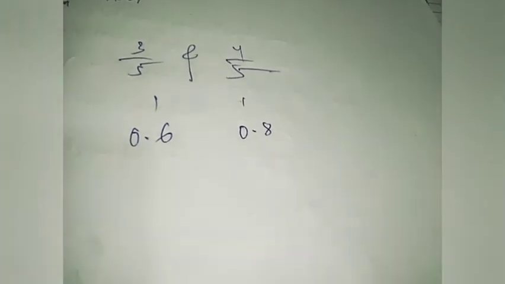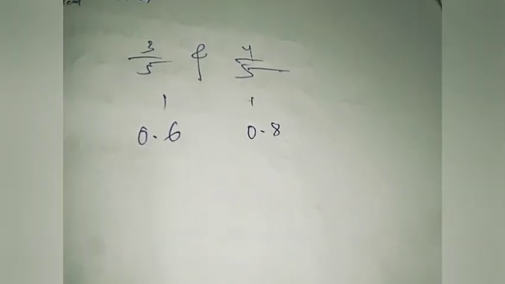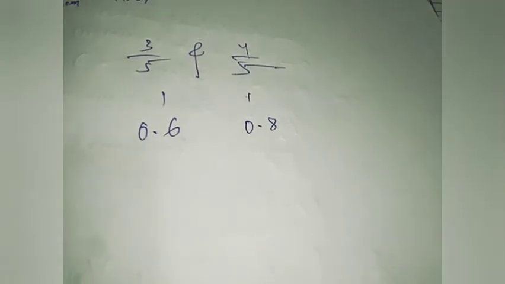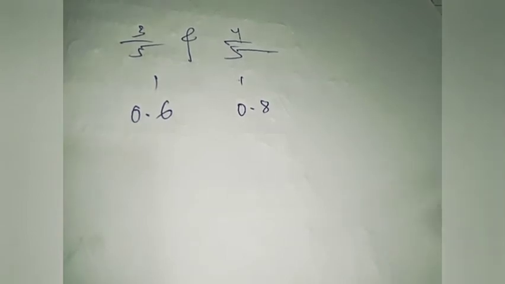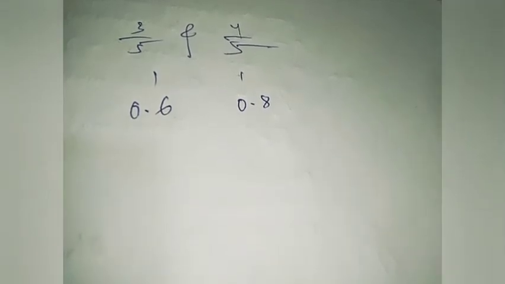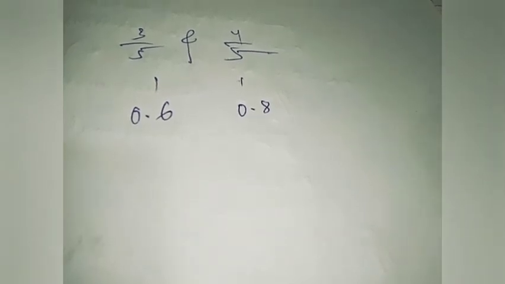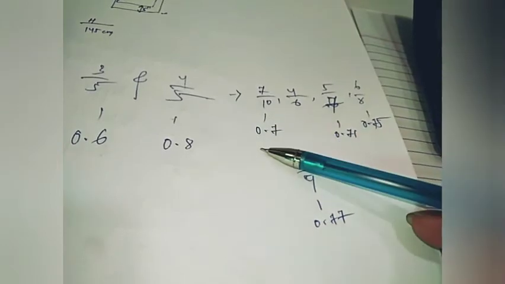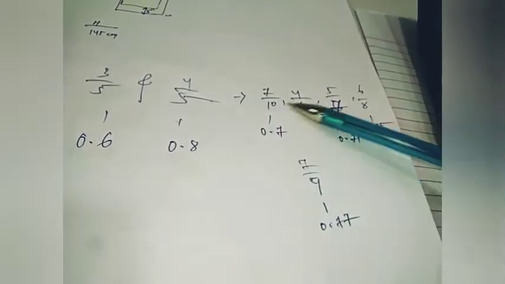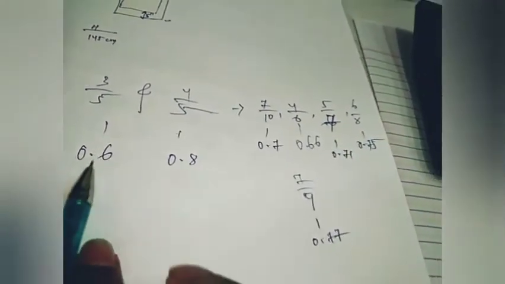Now let's see what the numbers will be. If I have 4 by 5, let's increase the denominator or decrease it. 1 by 5 is 0.2, not possible. 4 by 5 is 0.8, that has already been given. Decrease the denominator: 4 by 3 is 1.3, that also is not possible. So we have found some numbers: 7 by 10, which is 0.7, is in between 0.6 and 0.8. Then 4 by 6, which is 0.66, is also in between 0.6 and 0.8.